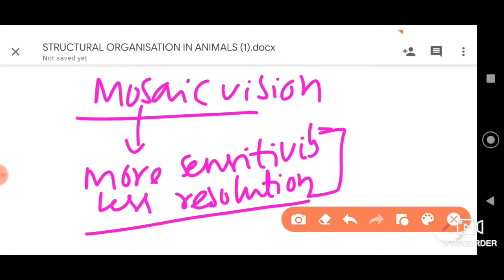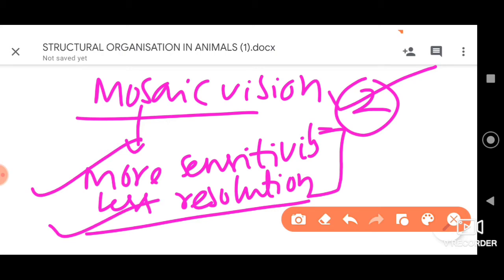Anyway, when we consider this, the right answer among the given options is option 2, that is mosaic vision with more sensitivity and less resolution, which is brought about by the structures called ommatidia. Okay, go for option 2.